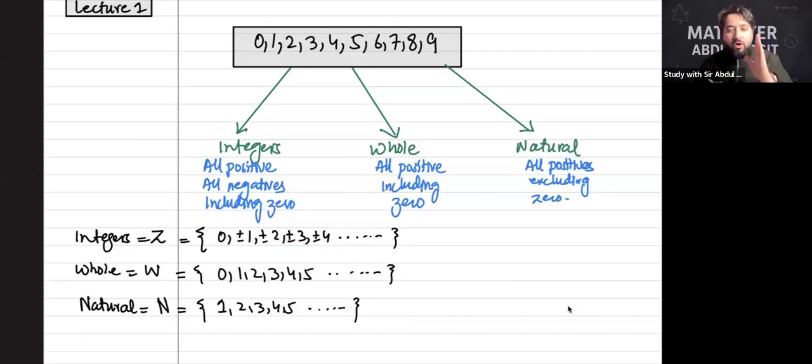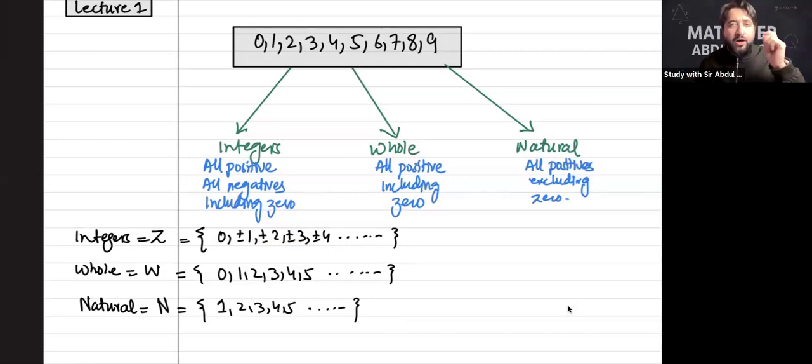Natural numbers are positives only, so 0 cannot be a natural number, because the definition says all positives only. I hope that's clear to all of you.